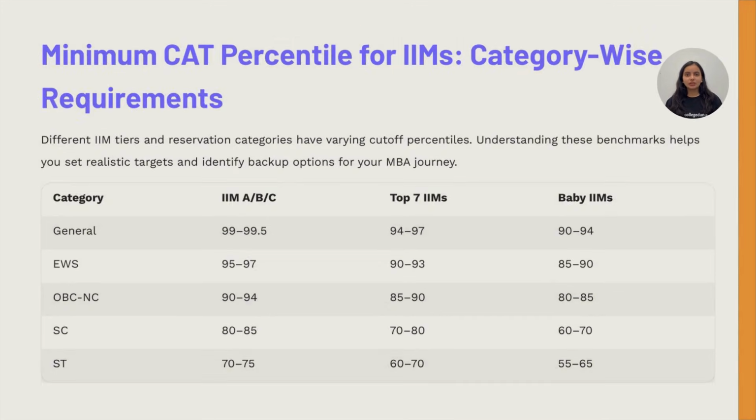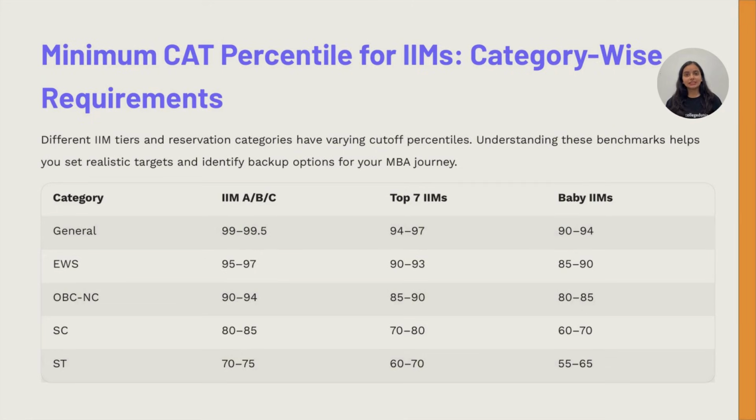The minimum percentile required for IIMs varies by category and institute tier. For general candidates, IIMs like IIM Ahmedabad, Bangalore, and Calcutta, 99 to 99.5 percentile. Top 7 IIMs, 94 to 97 percentile. Baby IIMs, 90 to 94 percentile. For EWS candidates, IIM Ahmedabad, Bangalore, and Calcutta, 95 to 97 percentile. Top IIMs, 90 to 93 percentile. Baby IIMs, 85 to 90 percentile.